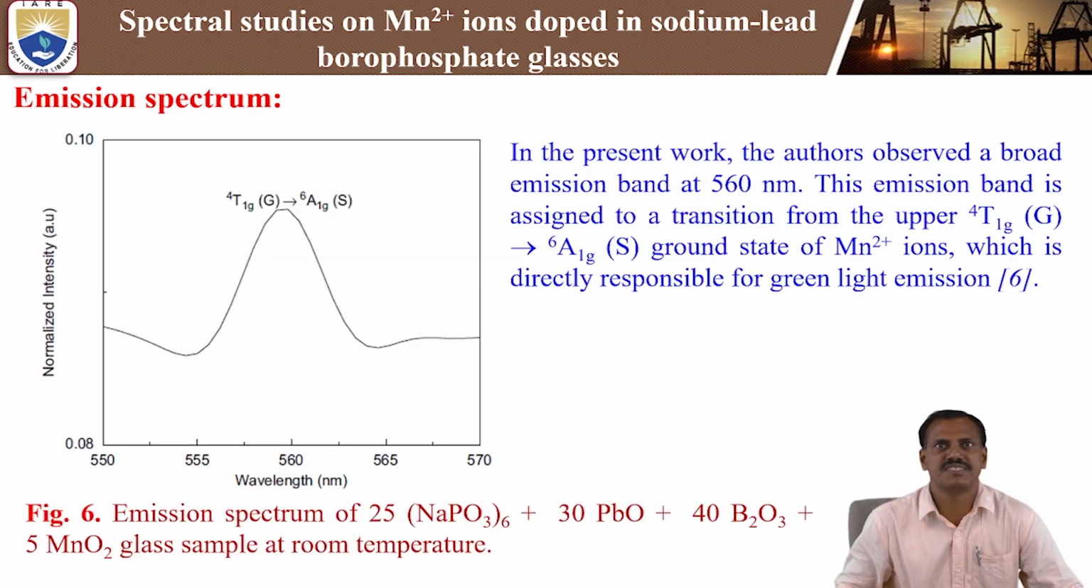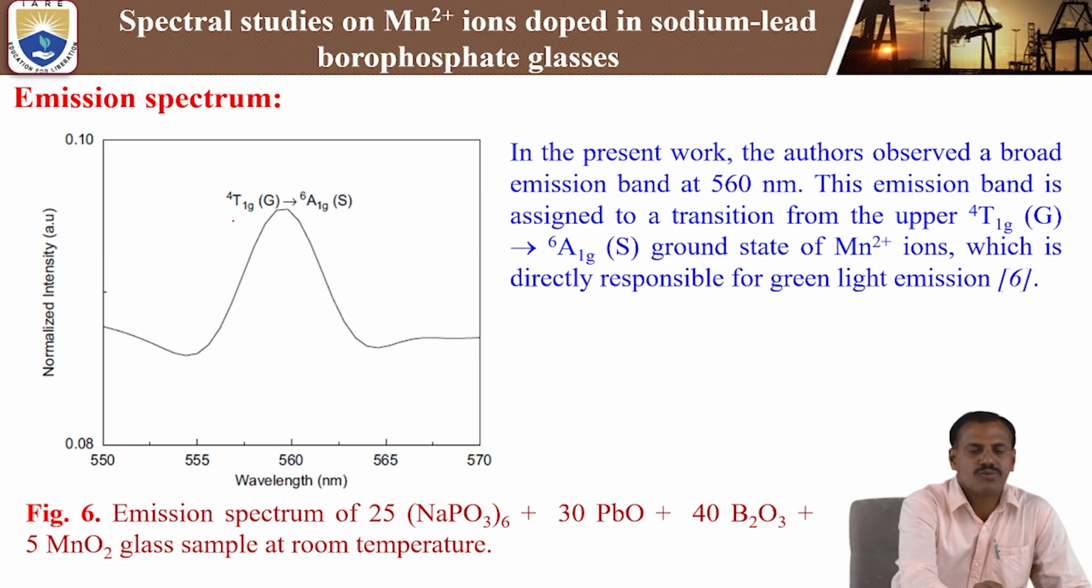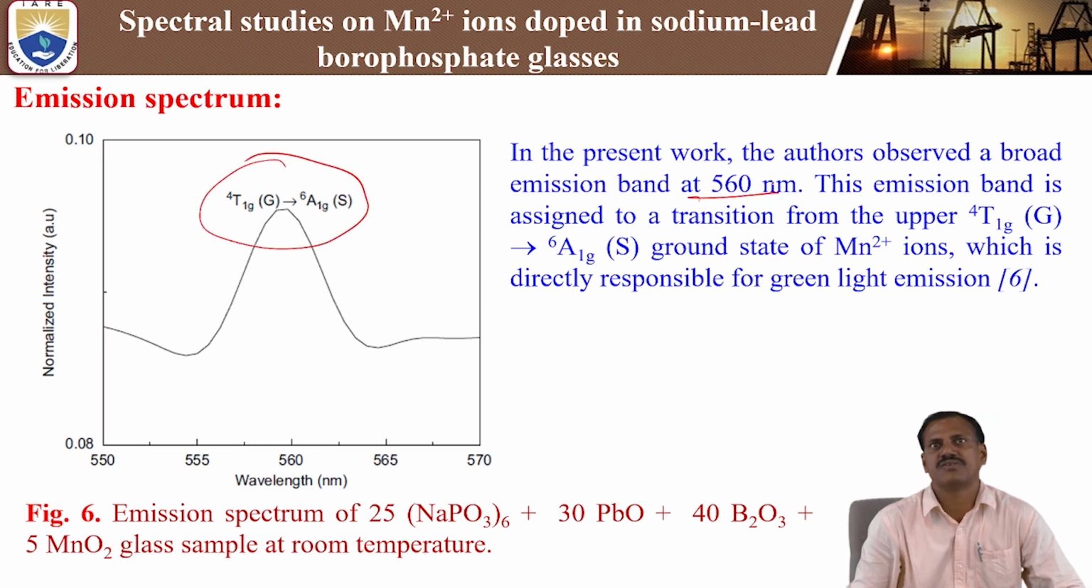Next, coming to the emission spectra of Mn2+ ions doped in sodium lead borophosphate glass, here is wavelength versus normalized intensity. We get a broad emission peak from the 4T1G excited state to the ground state at 560 nanometers. We are observing only one emission band at 560 nanometers, which belongs to the green emission.